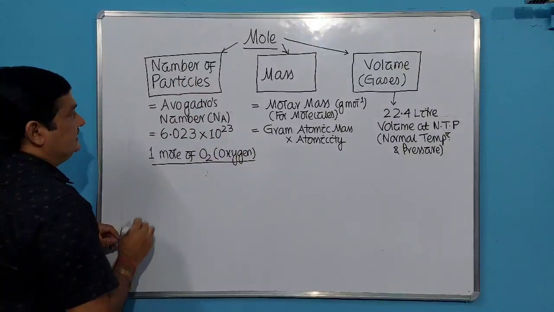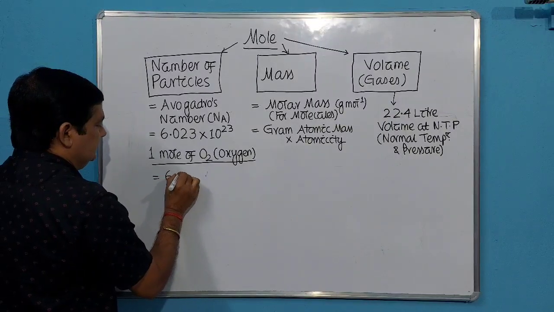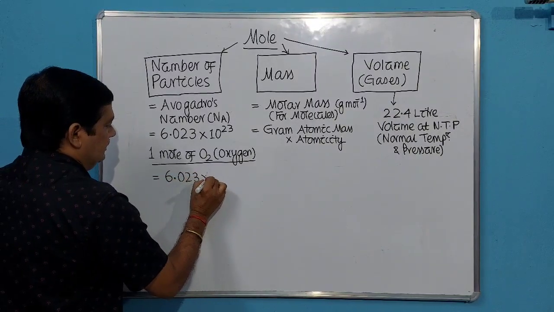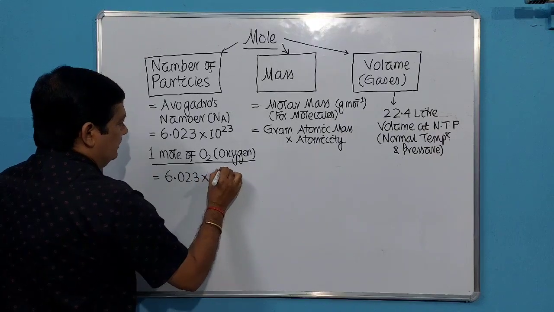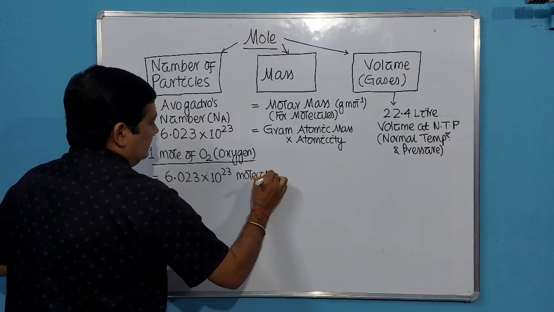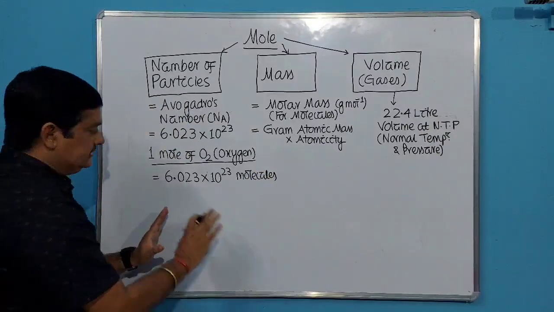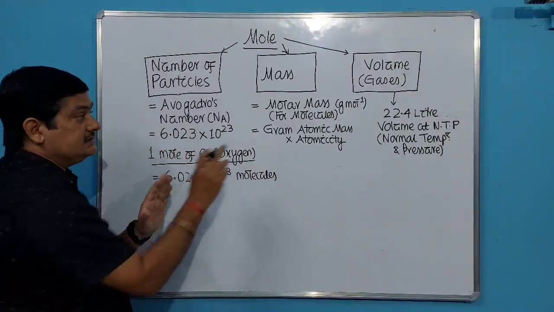So what will be the number of particles? Now it will have 6.023 into 10 to the power 23 molecules. So in terms of number of particles, no confusion. It will have Avogadro number of molecules.